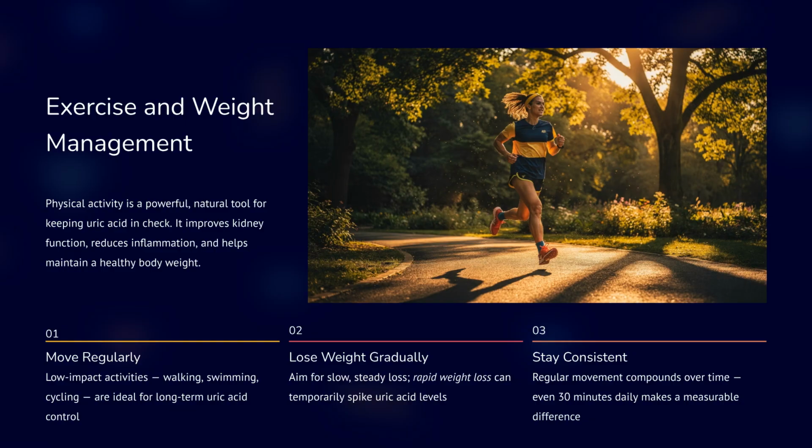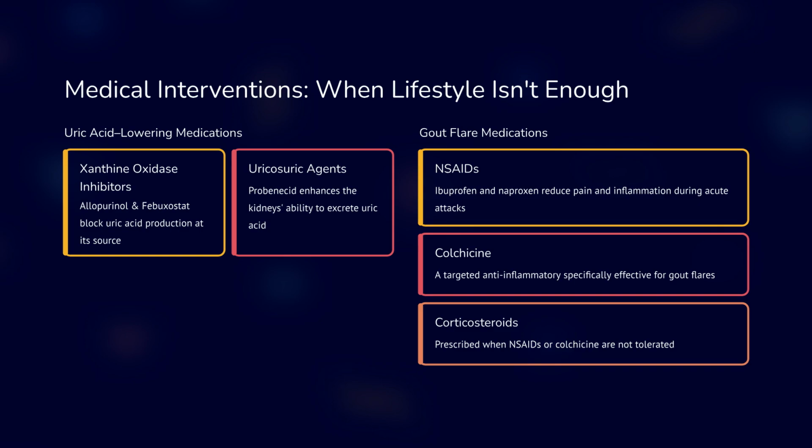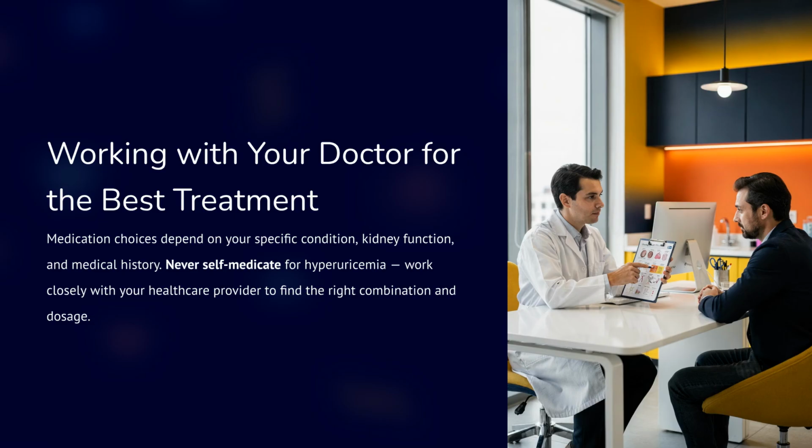Move regularly with low-impact activities like walking or swimming. Aim for slow, steady weight loss, as rapid weight loss can temporarily spike uric acid levels. Stay consistent. 30 minutes daily makes a difference. When lifestyle changes aren't enough, medical interventions are available. Uric acid-lowering medications include xanthine oxidase inhibitors and uricosuric agents. For acute flares, gout flare medications such as NSAIDs, colchicine, and corticosteroids may be prescribed. Working with your doctor is essential for the best treatment.